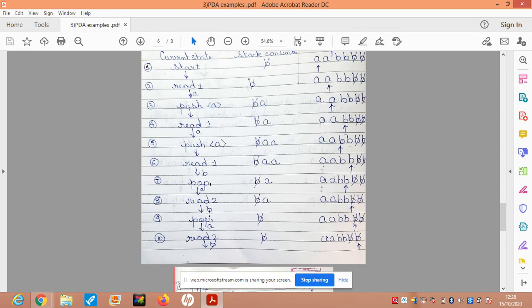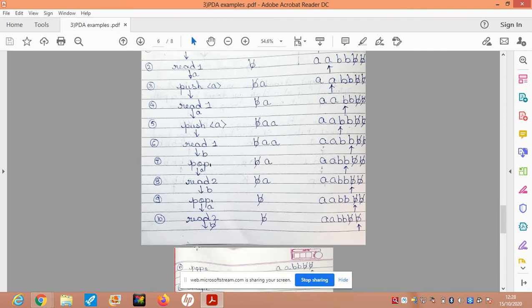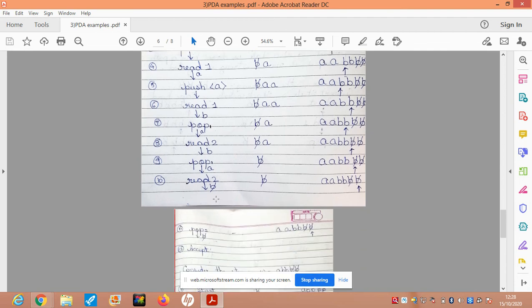At read two, if I see a B, I go to a state called pop. The topmost element of the stack, A, is popped, so the stack contents change to the blank character, whereas the tape head remains at the same position. At pop one, when I pop an element A, I go to a state called read two. In read two, I'm reading the tape. In step number 9, I'm reading a blank character. There is no change to the stack, but since I'm doing a read operation, the head moves one place to the right.